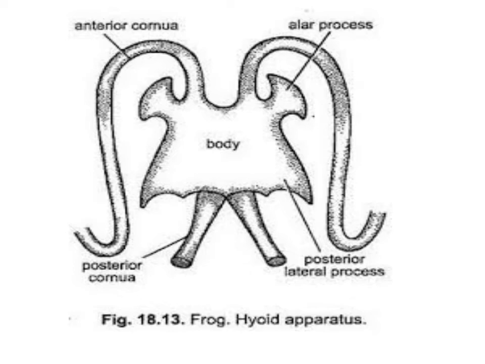The posterior process is known as the posterior cornua. So in the posterior region you have the posterior cornua, and in the anterior region the anterior cornua.